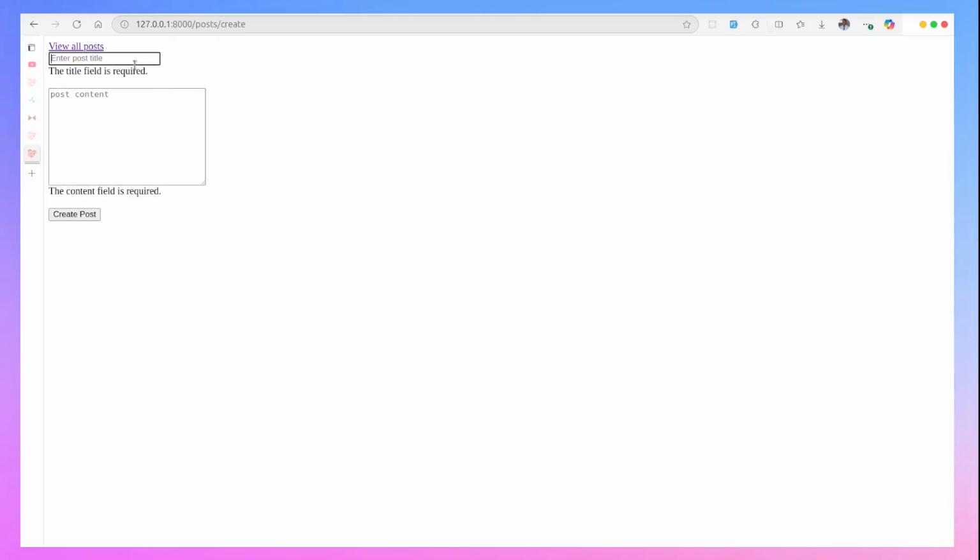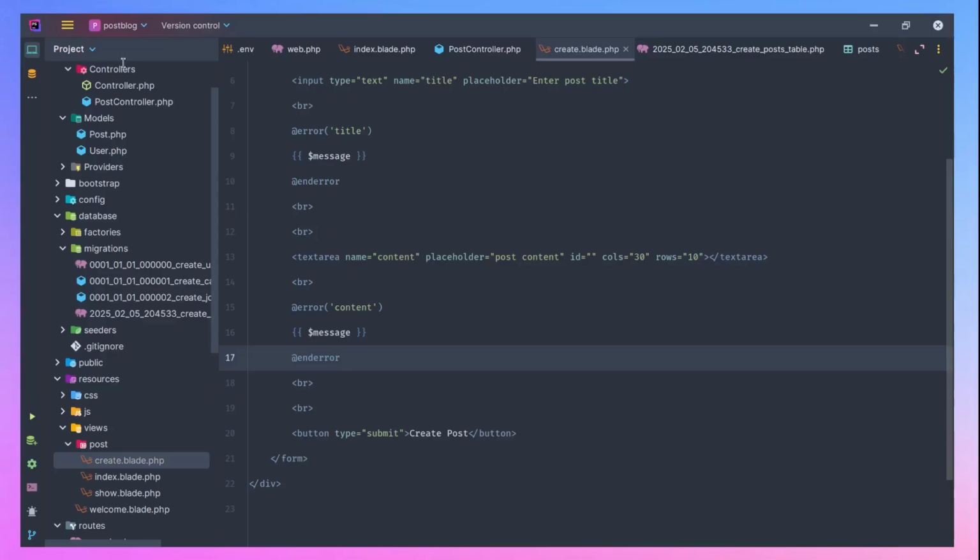So now let me do something here. I'll type in 1 character here, I'll type in 1 character here, then create. You notice it tells me that the title field must be at least 3 characters. The content field must be at least 3 characters. But there's a bad user experience here because what I typed previously disappeared from the form. So how do we solve that problem?